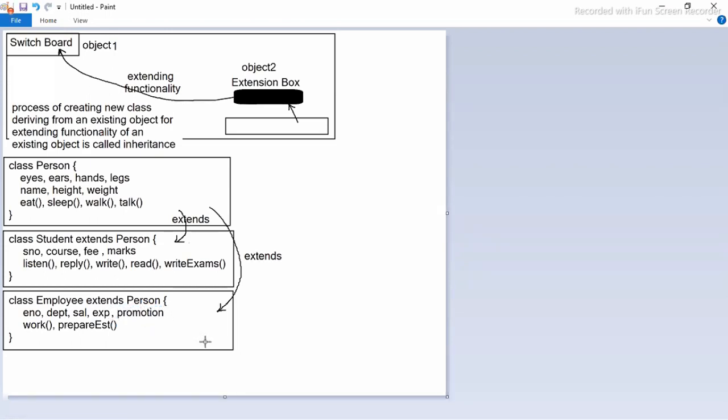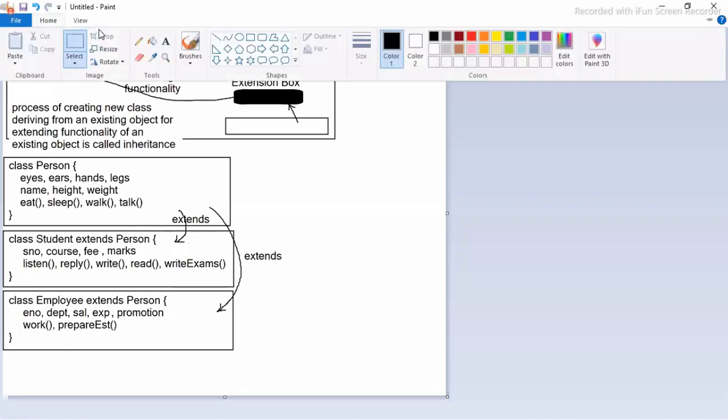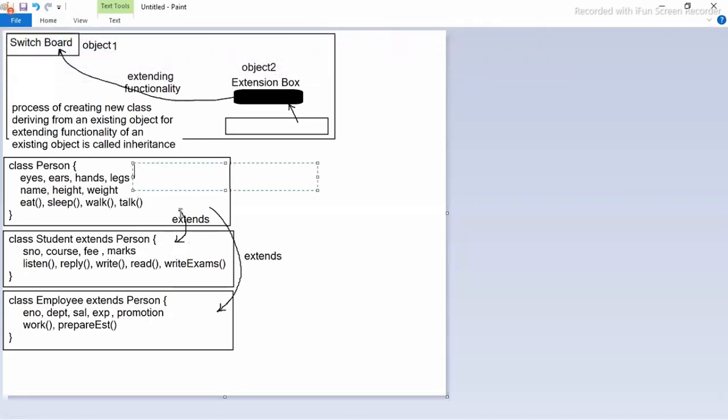No, you should write in the common class, that is the super class. Let's say Aadhaar, address, I need to add Aadhaar address, then you should write in this common class, that is the person class.